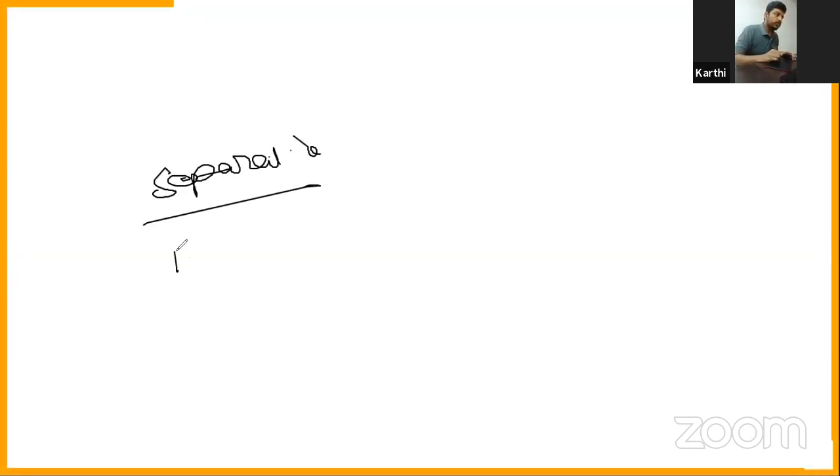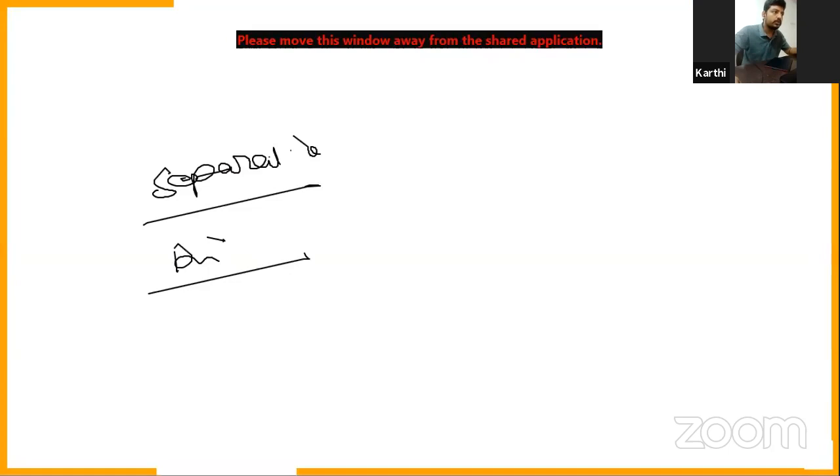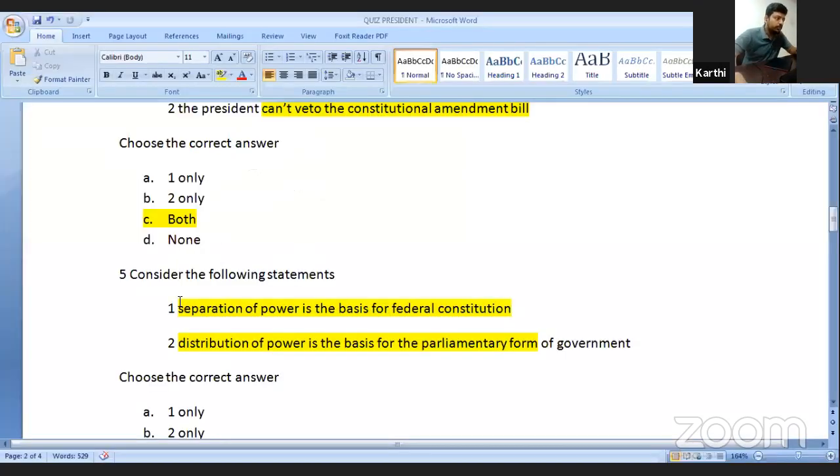The fifth question talks about the separation of power and the distribution of power. The question is whether separation of power is the basis for a federal constitution. We have studied that federal means distribution of power between the central government and state government.